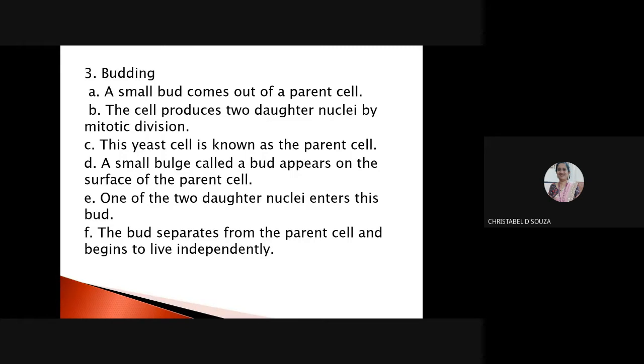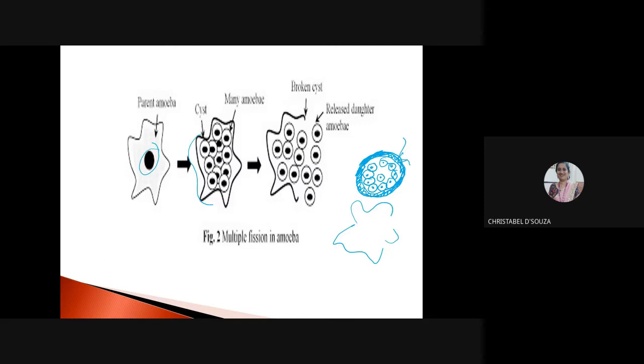One of the two daughter nuclei enters the bulge, which is called the bud. A little bit of the cytoplasm also goes, and the bud separates from the parent cell and begins to live independently. So this is my budding.